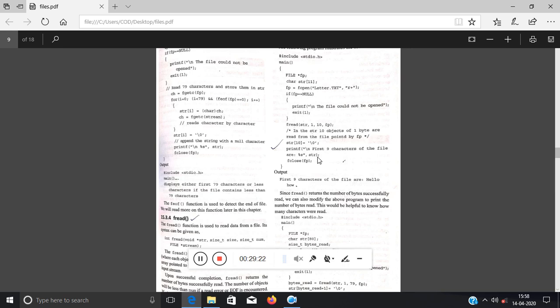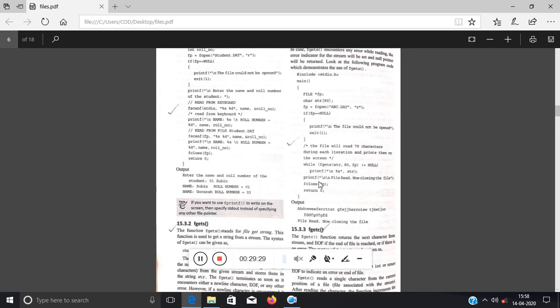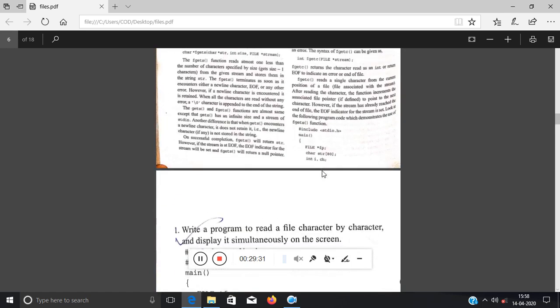Okay, the same as the previous one, but not fgetc, rather fscanf. Okay, what is it?